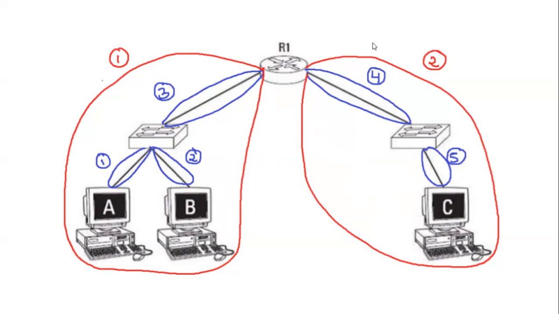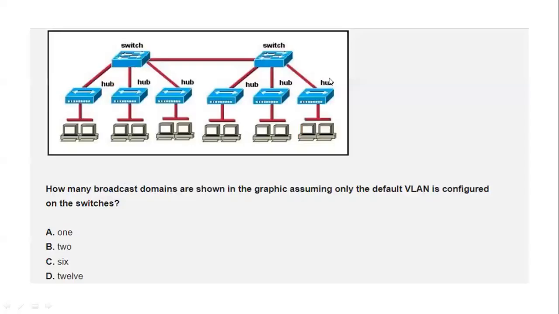Yes. So there'd be five, because each interface can be a separate collision domain. We can count them as 1, 2, 3, 4, 5. So in this question, we say there are two broadcast domains and there are 5 collision domains. Now question number 2.